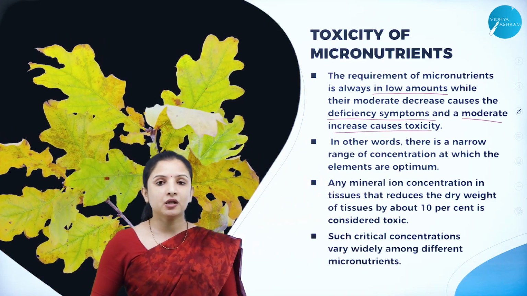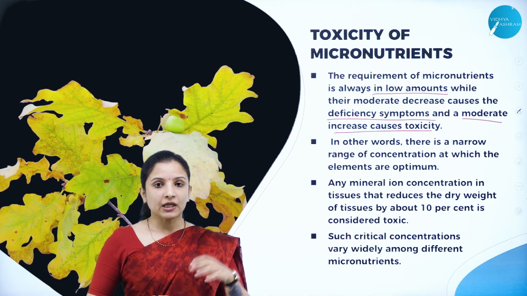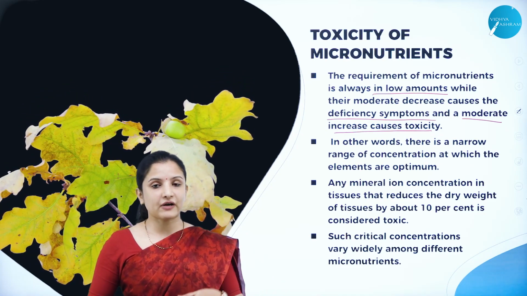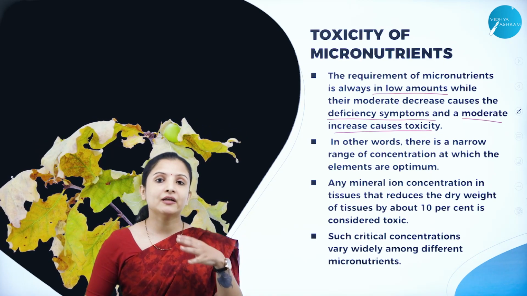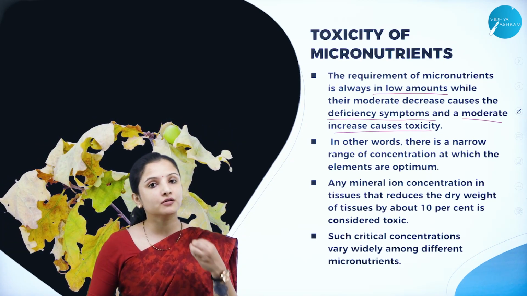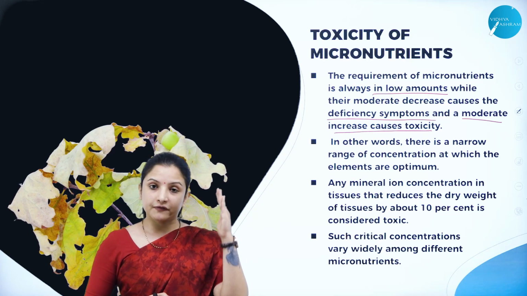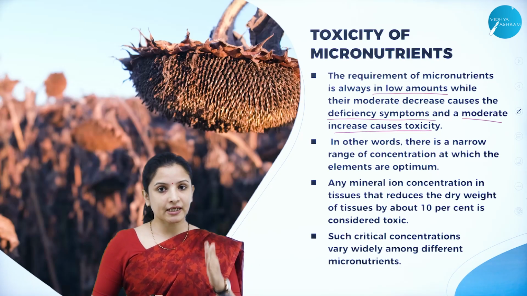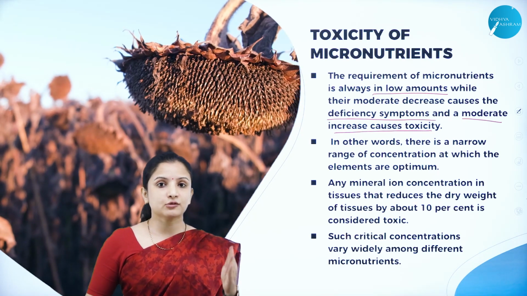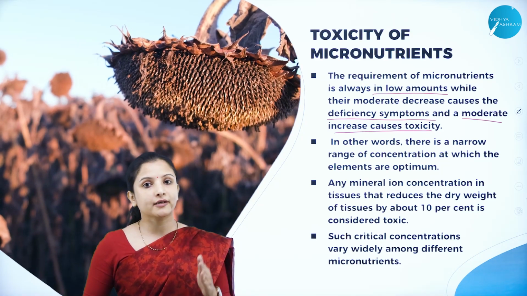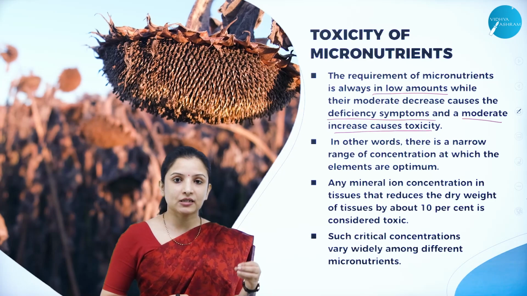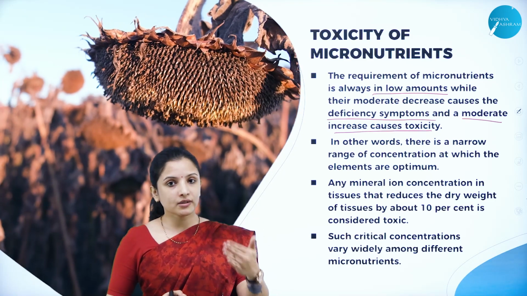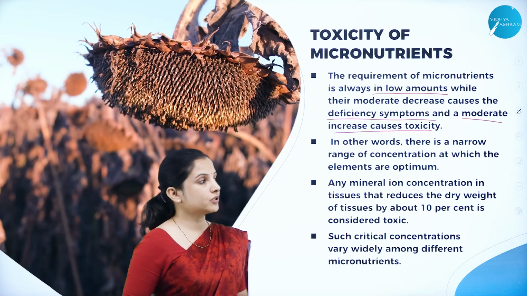Say for example, we need to add about 0.05 gram of the micronutrient. Then 0.051 gram or 0.052 gram may also result in toxicity. So if 0.05 gram has to be added, then only 0.05 gram has to be provided to the plant, not lesser than that, because lesser will result in deficiency symptoms, and more than that will result in toxicity to the plants.